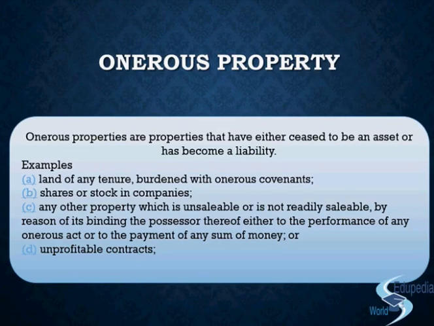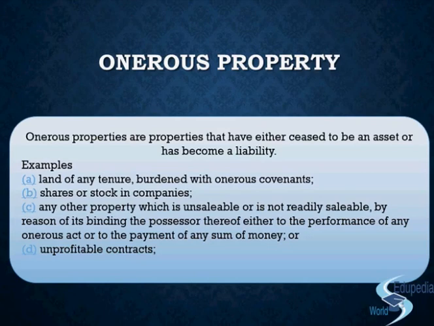Now, why are we talking about onerous property over here? Because the company in this chapter is going under liquidation, going through the winding up procedures. So the liquidator, when he knows that the company is not performing, the company's source of earnings has been depleted, and the company has to make a lot of payments for its liabilities and to the creditors, at that point of time owning these onerous properties will not be beneficial for the liquidator.